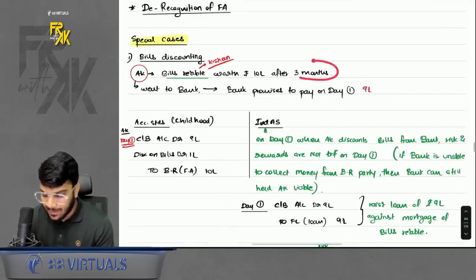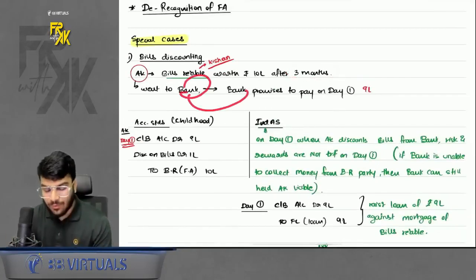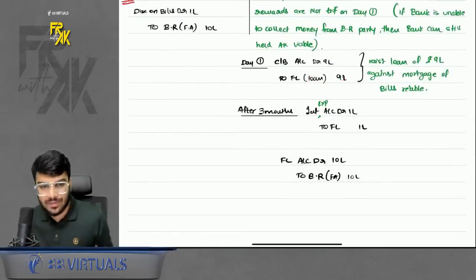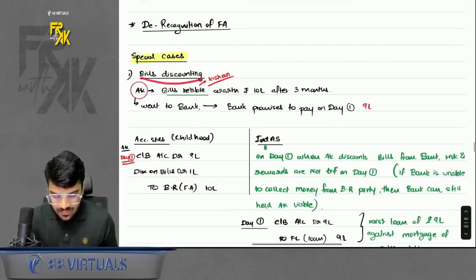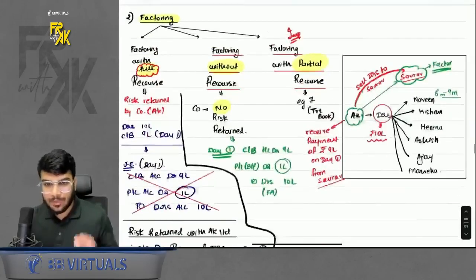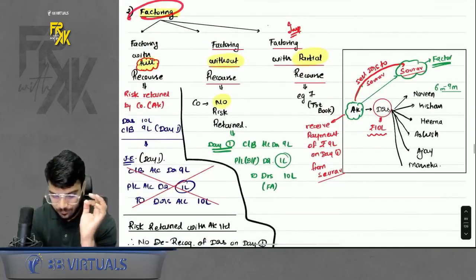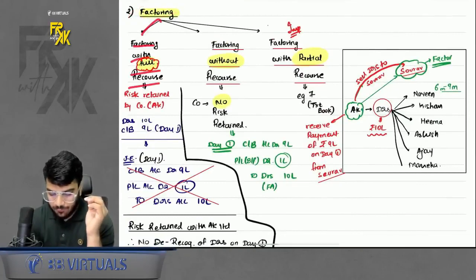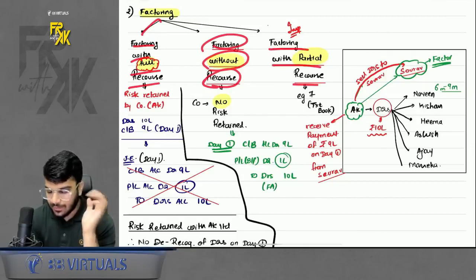Once the 3-month period is over, once the bank receives the money from the party, at that time you can reverse the loan and you can de-recognize the financial asset. Okay, this was one special case which I discussed with you, bill discounting. Similarly, we have 3 other cases. Factoring. Under factoring, we have 3 cases: factoring with full recourse, factoring without recourse, or factoring with partial recourse.